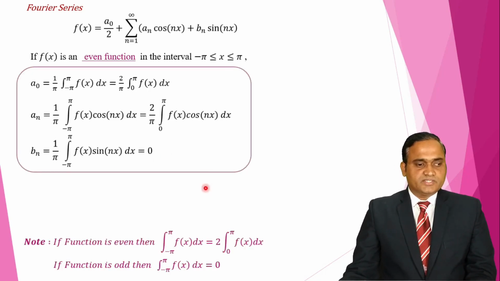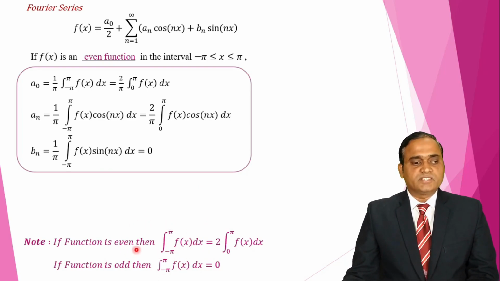So I mentioned these two formulae. Integration minus pi to pi f of x dx, if the function is even, then it is 2 times integration over 0 to pi f of x dx. If the function is odd in the interval minus pi to pi, then integration of f of x dx is 0.